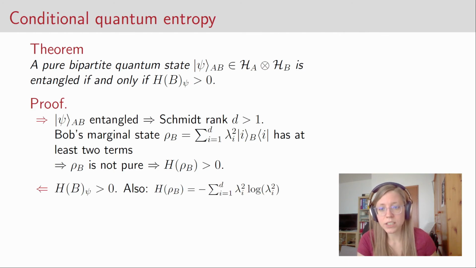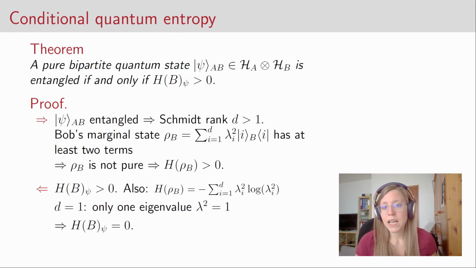The other direction is that we actually have a marginal entropy of Bob's system that is greater than 0. Then again, we consider the spectral decomposition that we get from the Schmidt decomposition, but this time we do not know anything about the Schmidt rank, because so far we do not know whether the state is entangled or not. But consider the case that the state is not entangled, so the Schmidt rank is equal to 1.